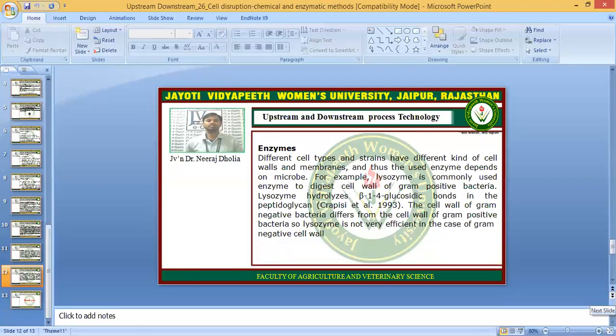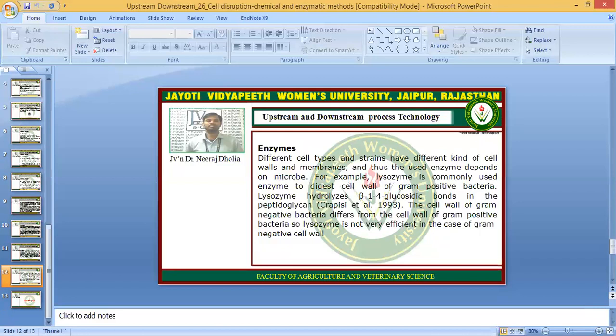Next is enzymes. Different types of enzymes are used, and strains have different kinds of cell walls and membranes, and thus the enzyme used depends on the microbe. What is the criterion for selecting a specific enzyme for cell lysis?